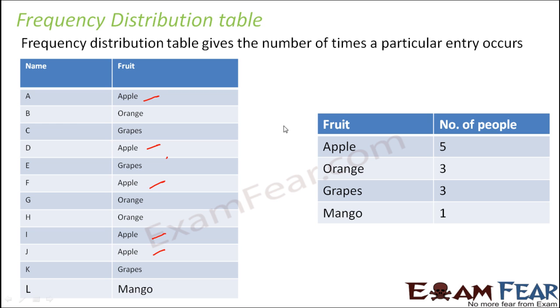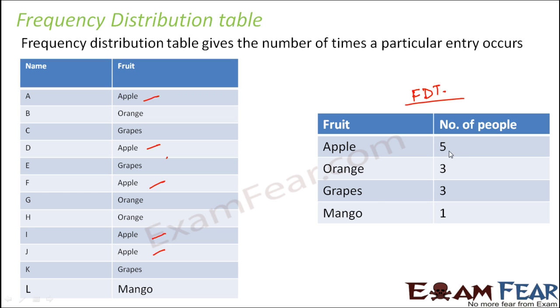Whenever we come across a set of data where one entry or one particular number or thing is getting repeated over and over again, we make use of a frequency distribution table. That is, we make another table like the one we have made here. Instead of writing the names of the people, we have just written the names of the fruits, because these are the only possible options. Each person says that only one of these 4 fruits is their favorite. So we have written the 4 possible options and then mentioned how many people like each of them.